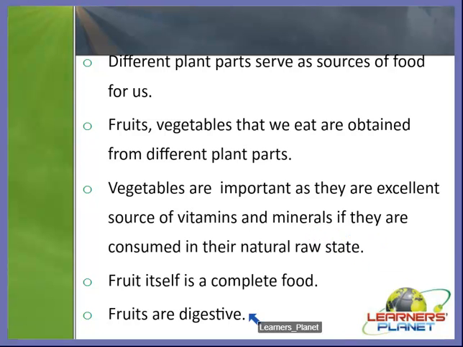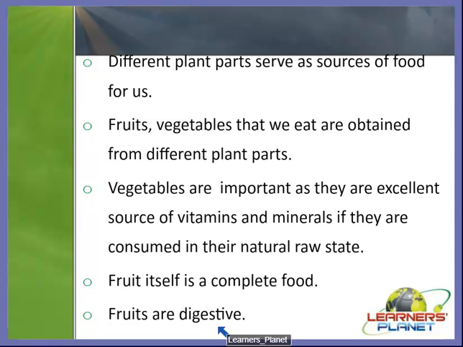So students, as you know, fruit itself is a complete food. Why is it termed a complete food? Because fruits are very digestive. It helps in our digestion, right? So fruits, vegetables, green leafy vegetables, they are very much important for us, right? So students,